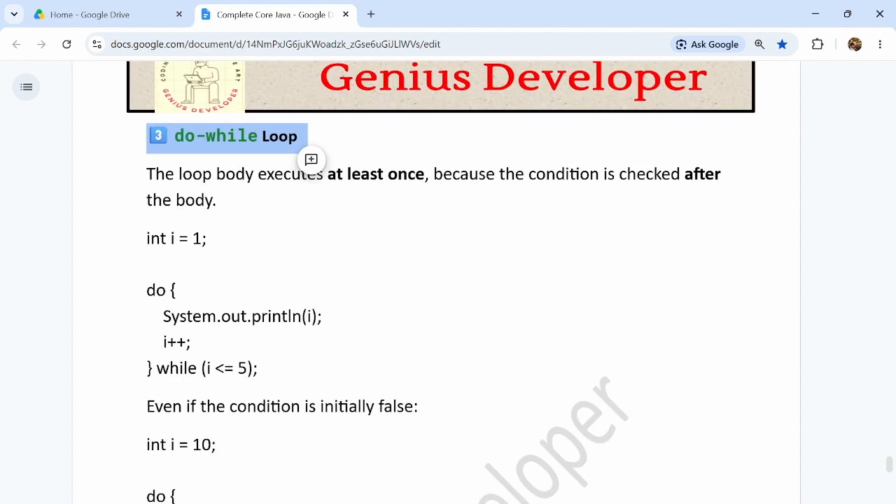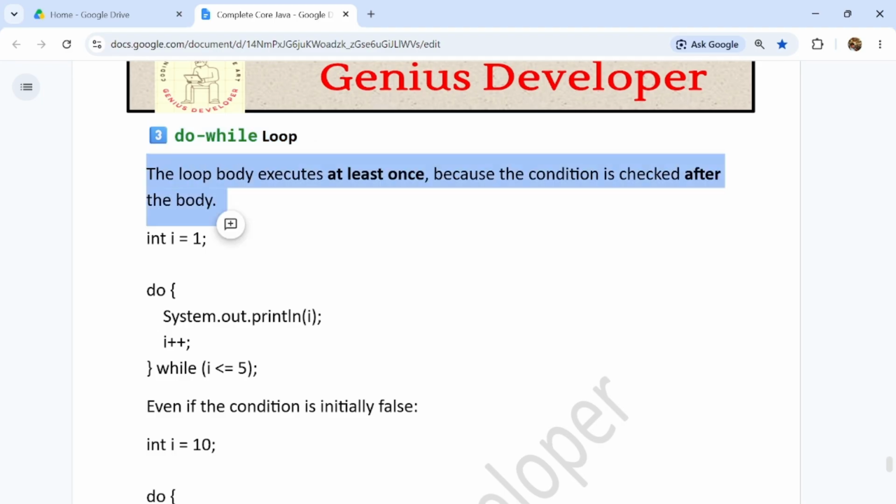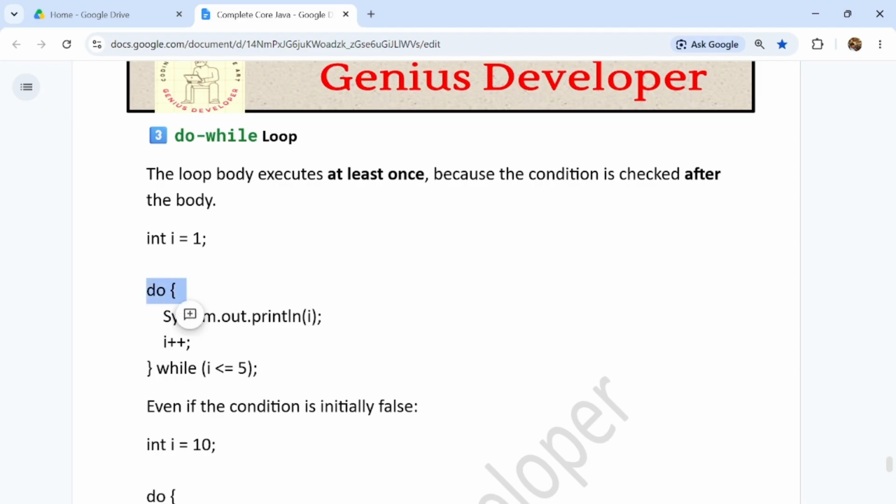So now coming to the do while loop, guys. The loop body executes at least once because the condition is checked after the body. So here is the example, guys.